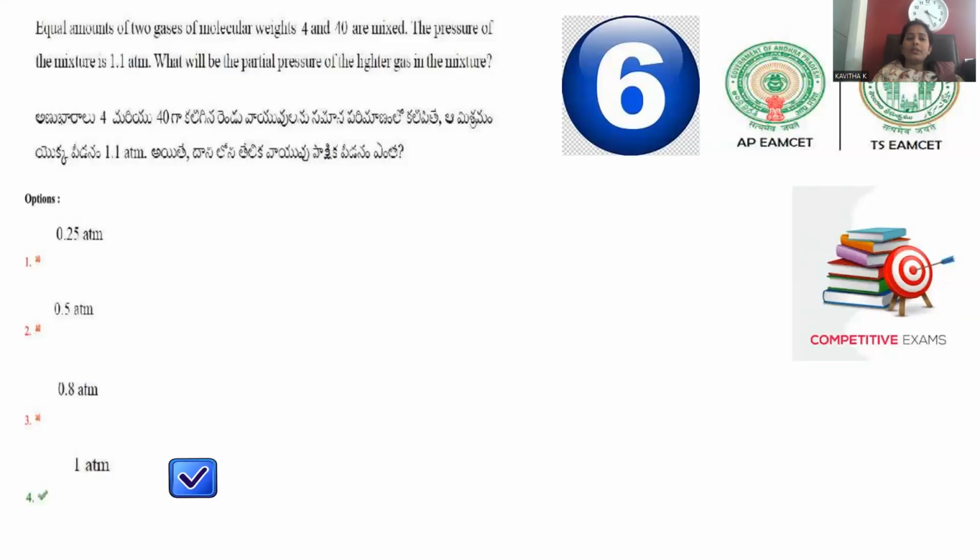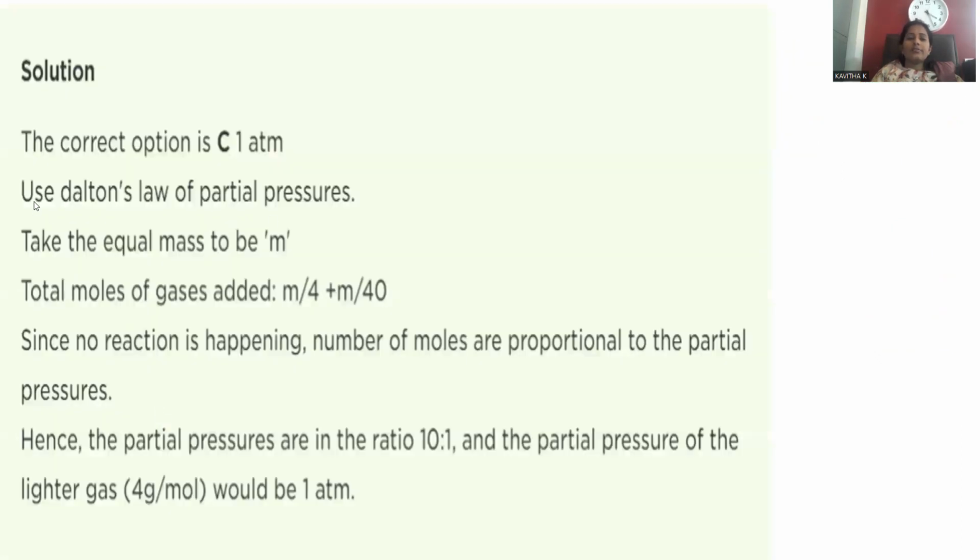Okay, so partial pressure is to be identified for the one fraction, right? So among all, the correct option will be 1 atmosphere, that is given in option number 4. So at that condition, use Dalton's law of partial pressures. Okay, so here the total mass is considered as M. Mass of the total gaseous mixture is said to be M. Total moles of gases, how many moles of gases are added?